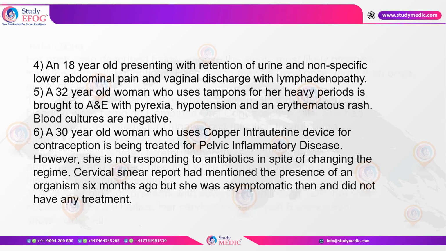Going into the last scenario, here we have a 30-year-old woman who uses a copper intrauterine device for contraception, and she is being treated for pelvic inflammatory disease, but she is not responding to antibiotics in spite of changing her regimen. Smear is showing some organism, but she was asymptomatic and did not require any treatment. So with a copper intrauterine device, when she is being treated for pelvic inflammatory disease, we need to look at what is the organism that is being reported in the smears.